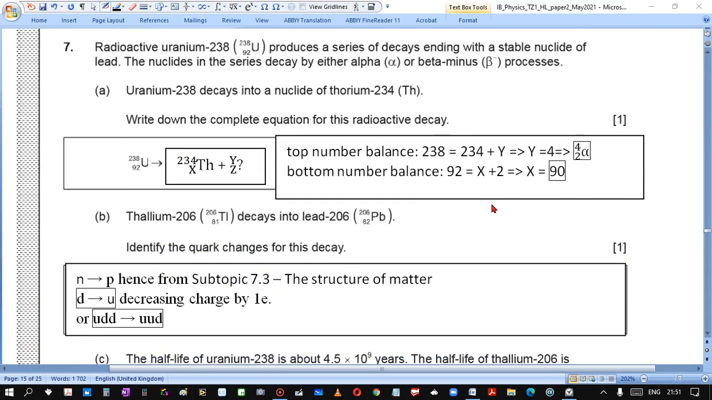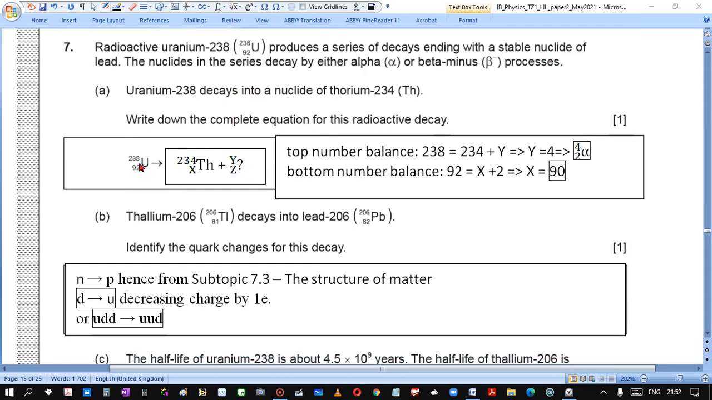Question 7. Radioactive uranium produces a series of decays ending with stable nuclide lead. The nuclides in the series decay by either alpha or beta minus processes. Uranium-238 decays into a nuclide of thorium. Write down the complete equation for this decay.